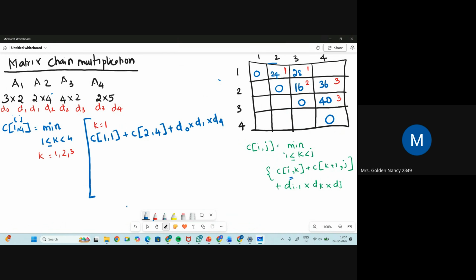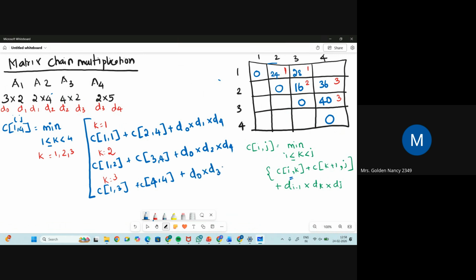Next, when k is equal to 2: C of 1 comma 2 plus C of 3 comma 4 plus d0 into d2 into d4. Next, when k is equal to 3: C of 1 comma 3 plus C of 4 comma 4 plus d0 into d3 into d4.